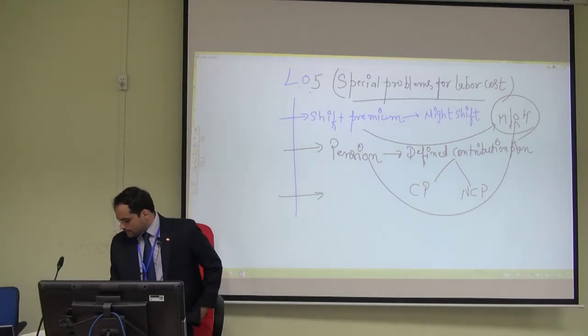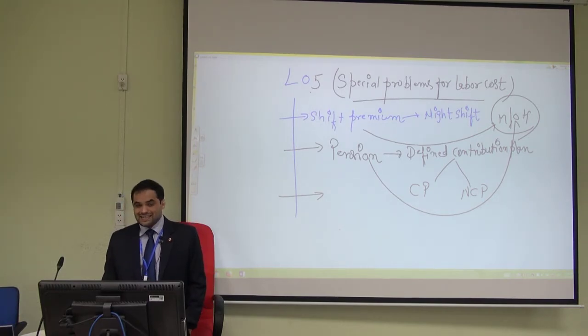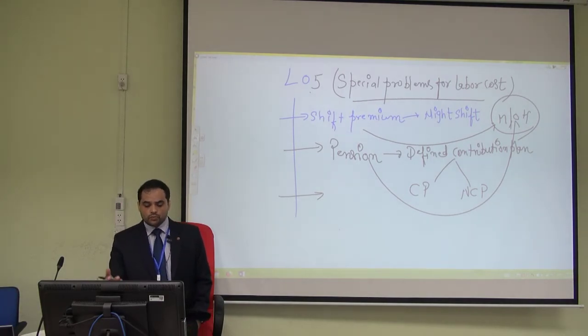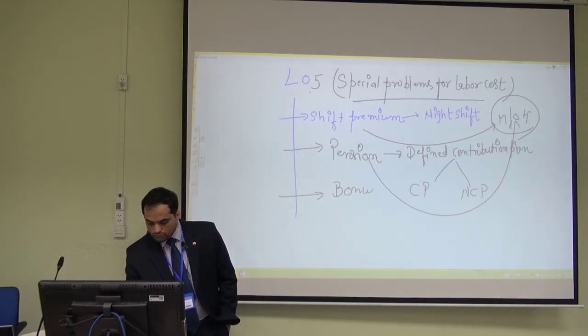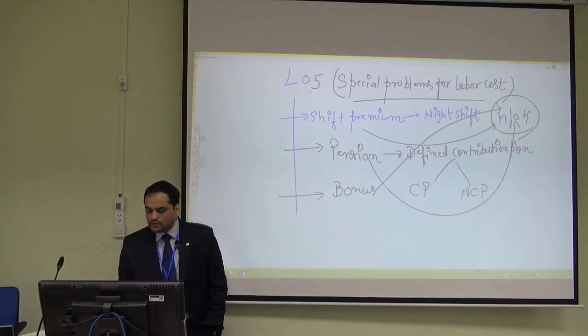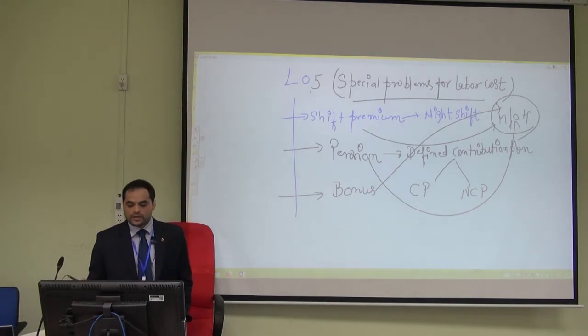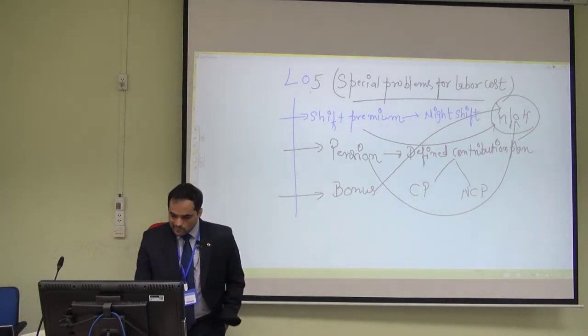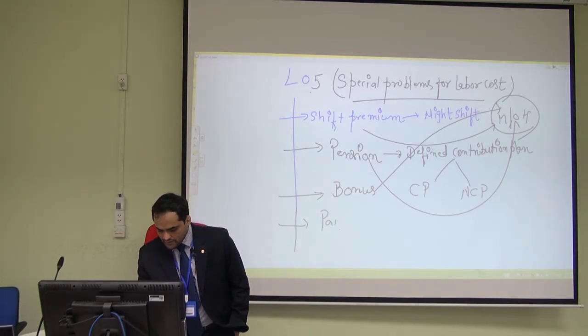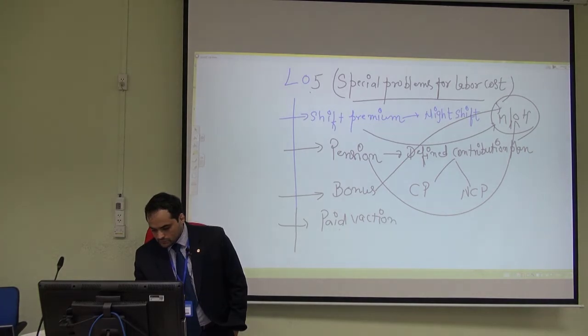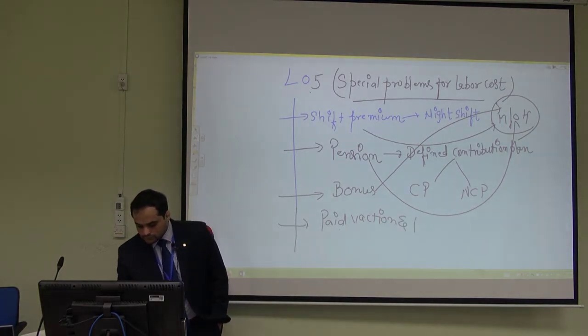The next one is the bonus, incentives. In order to motivate workers over a period of time, the company gives them a bonus. A bonus is also your manufacturing overheads. And the last special problem is paid vacations and holidays.